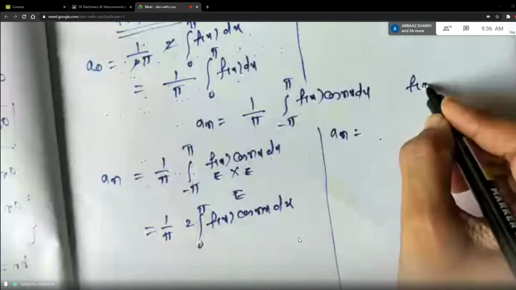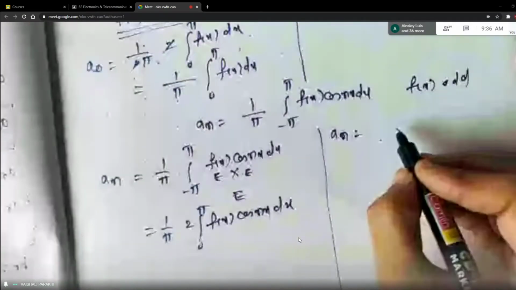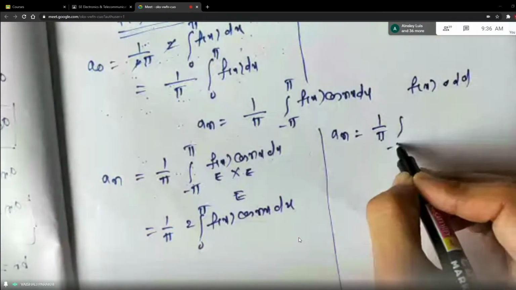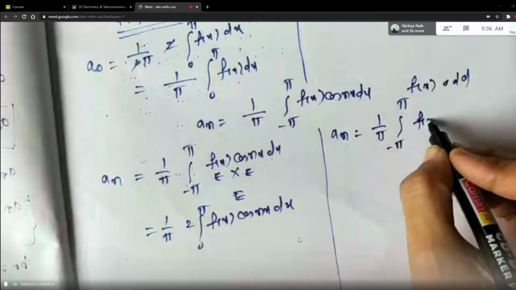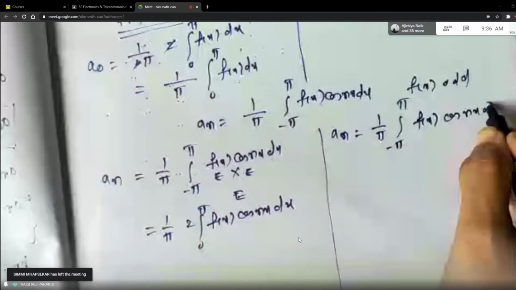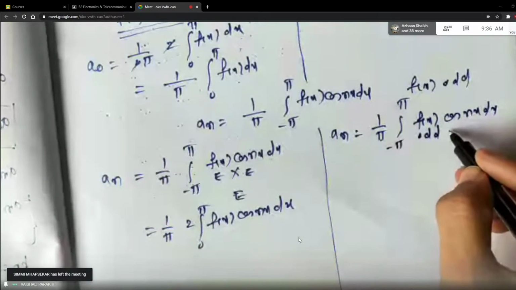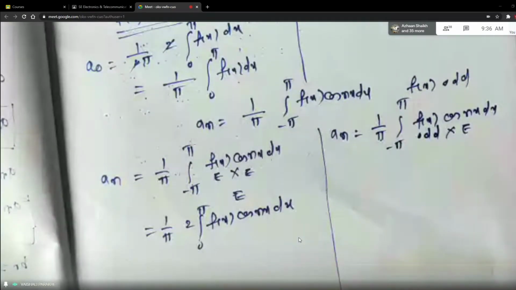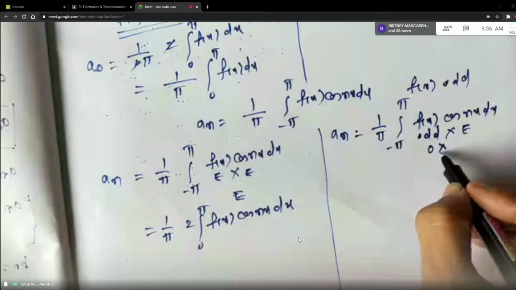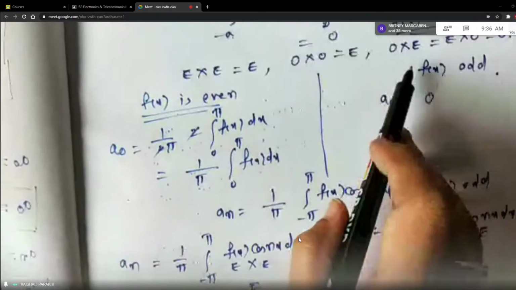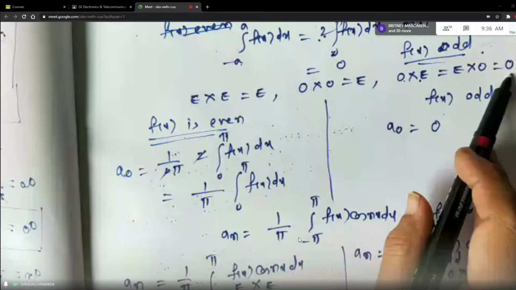Similarly, what will happen with an when f of x is odd? When f of x is odd, what will happen? See, it will be 1 by pi integral from minus pi to plus pi f of x cos of nx dx, right? This is odd function. But what is cos? Cos function is always even function. And what is odd into even, students?